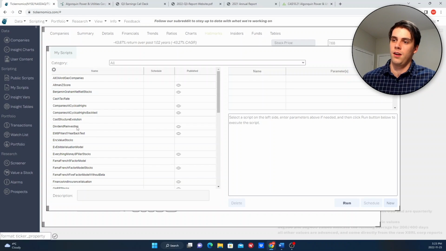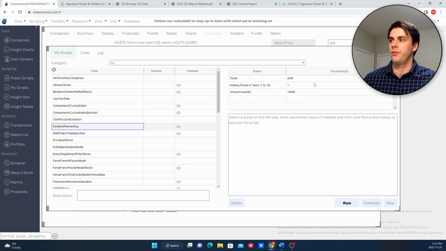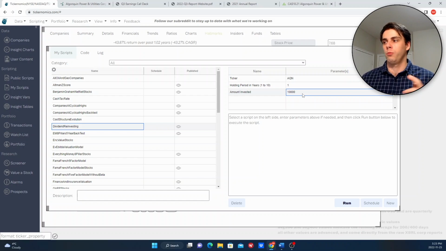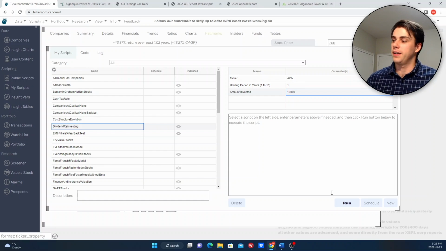So I'm going to use this script here, which I created. It's called Dividend Reinvesting. What this does is allow you to enter a company, a holding period, and an amount invested, and it goes back in time to determine what your return would have been throughout that holding period on that amount of money in that stock. So I have $10,000 and a holding period of 1 year, to see what AQN did in the past year. And it assumes that you reinvested all of your dividends as soon as you received them.